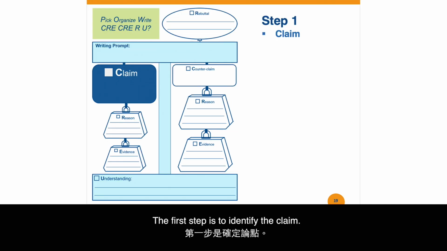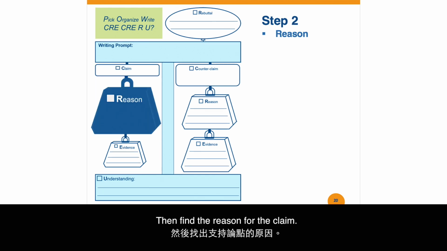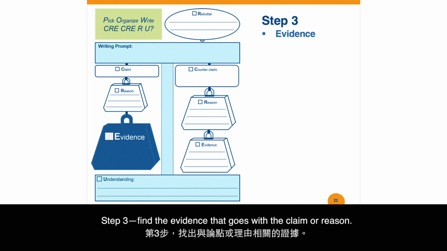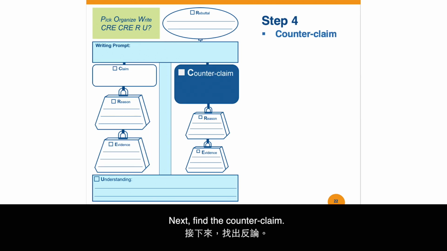The first step is to identify the claim. Let's use sample writing 1 as the example, and please find the claim first. Then, find the reason for the claim. Step 3. Find the evidence that goes with the claim or reason. Next, find the counterclaim.